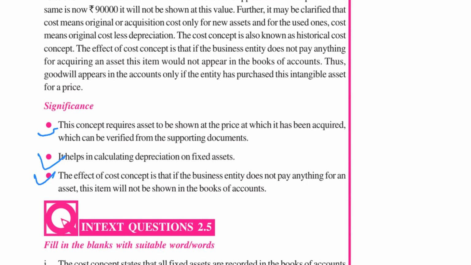Assets are always recorded at the price which is paid for acquiring or purchasing it. If you have not paid a single price and you have got an asset, then you should not record that asset in the books of account. Clear?